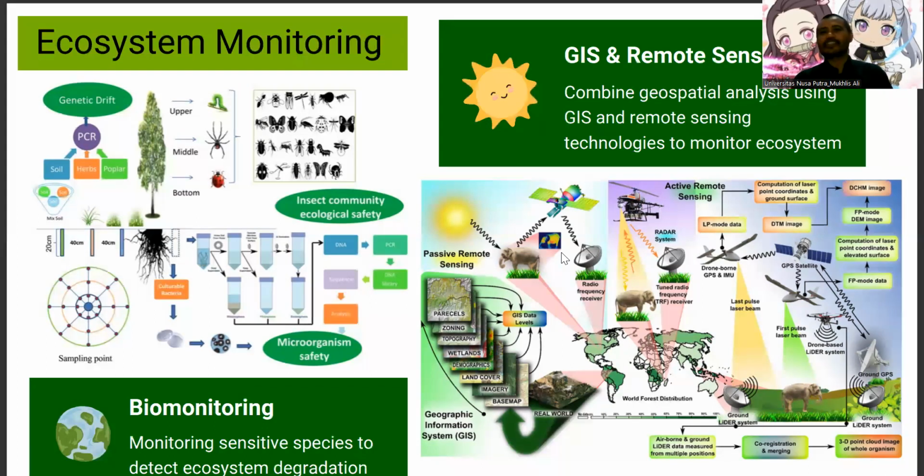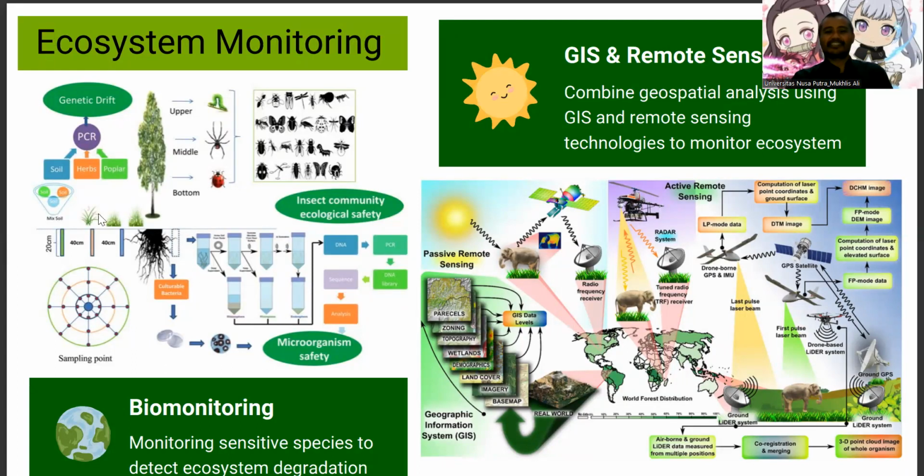In ecosystem monitoring, we have two kinds of monitoring. The first one is the simplest one, biomonitoring. In biomonitoring, we use the condition of living things to detect the ecosystem quality. Sometimes we monitor sensitive species in the ecosystem to detect ecosystem degradation.